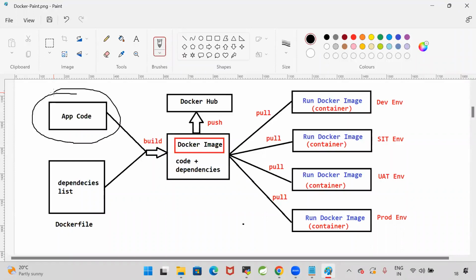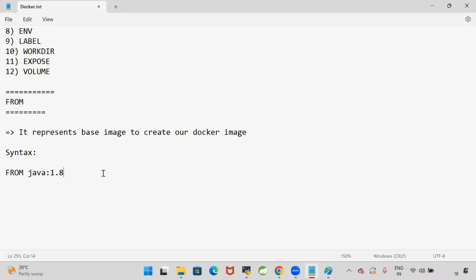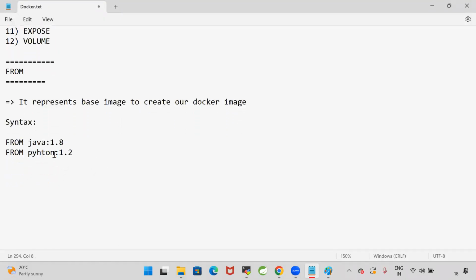To run this code, I need a Java image. So here, Java is called the base image. For example, when I go for Python, I want to use Python 3.2 as a base image to run my application. I want to use a MySQL database, MySQL 8.5. So which software you want to create the image with, and which version of the software you want, you can specify by using the from keyword.